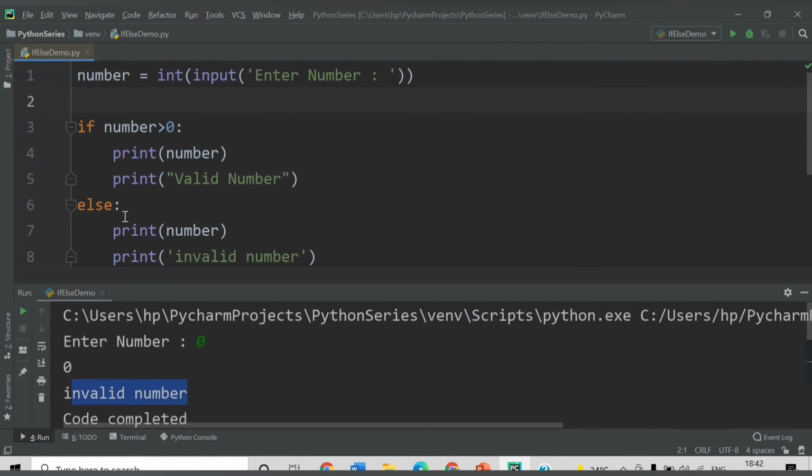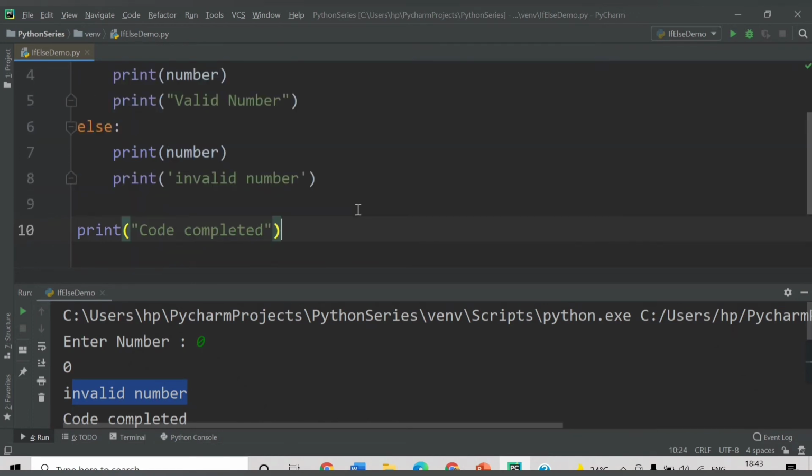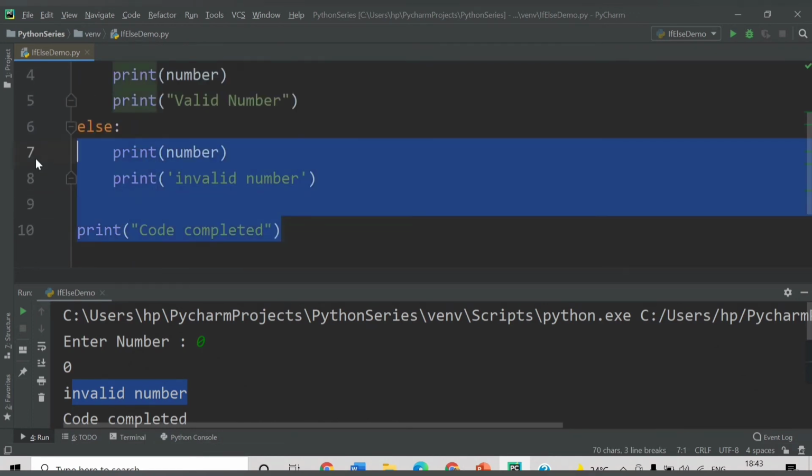So let's check another code here. If you want to say whether the number entered is divisible by 3 as well as 5, you want the number to be divisible by both 3 and 5, and if it is not divisible by 3 and 5, you want to say it is not divisible by both the numbers. So let's remove this part here. So I will remove this entire code now.